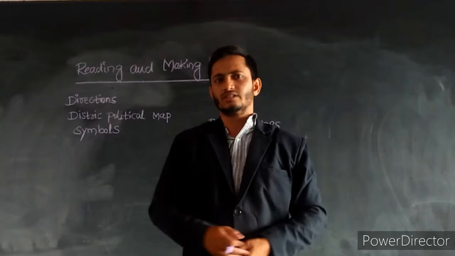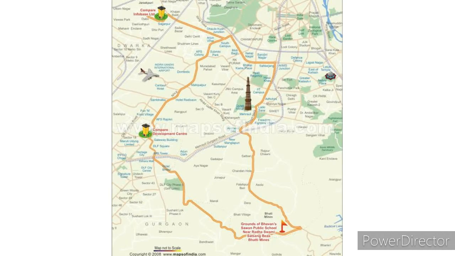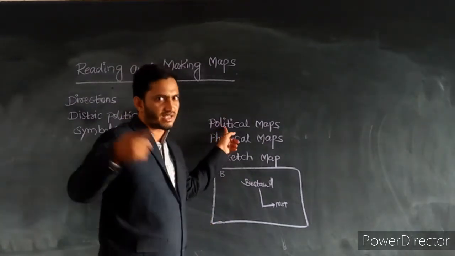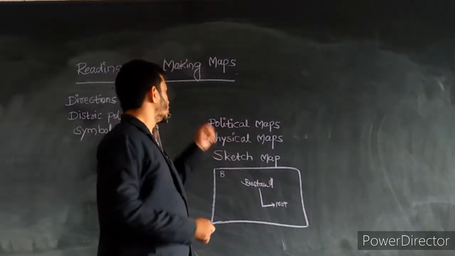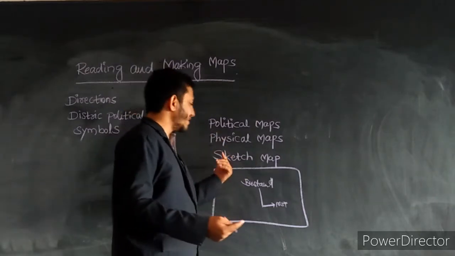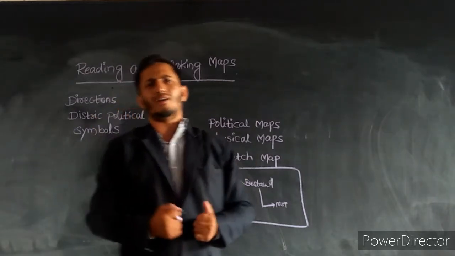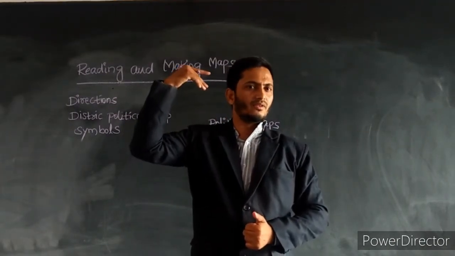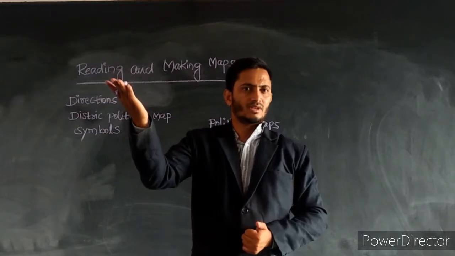They will get a route map, and by following the symbols on the route map, they will arrive at the destination. So this was the route map. I told you what political maps tell us, and what a sketch map is. You can also draw a sketch to reach your friend's house.